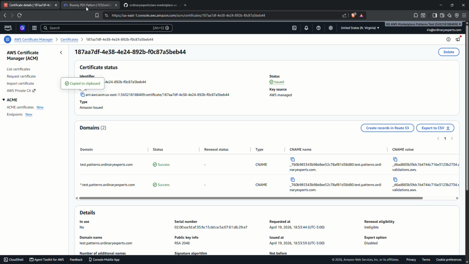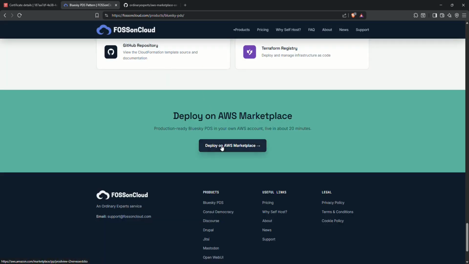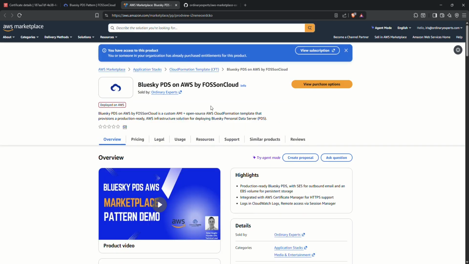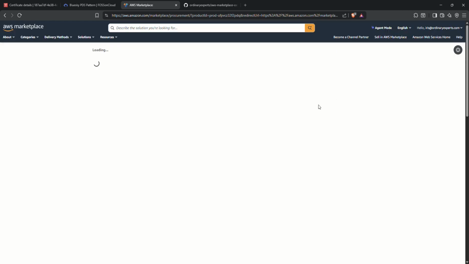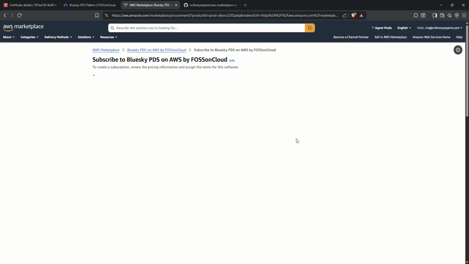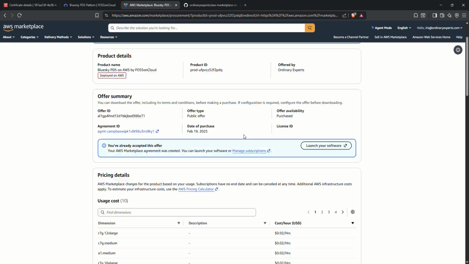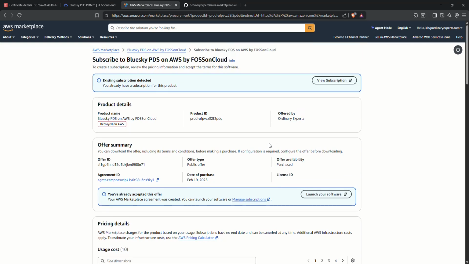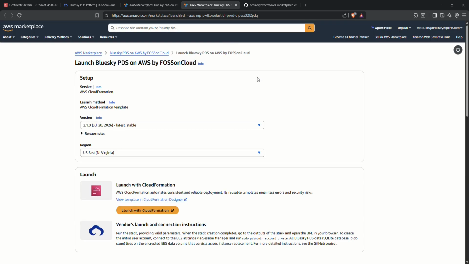Once you have those created, you can click Deploy on AWS Marketplace directly from the FOSSonCloud website. Click View Purchase Options, and at the bottom, you will be able to click Subscribe. We've already subscribed to this product, so we can just quickly launch our own software. Once here, you'll want to click Launch with CloudFormation.